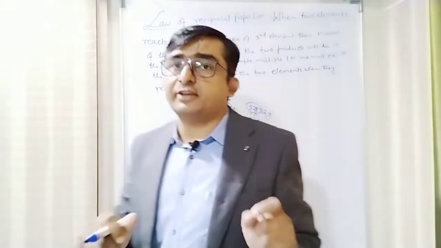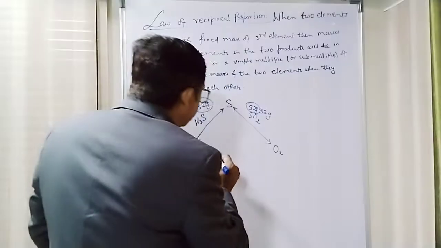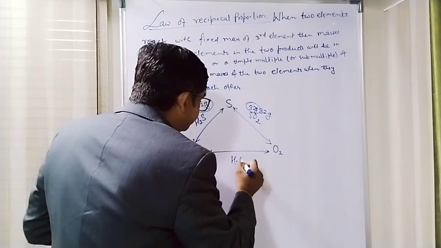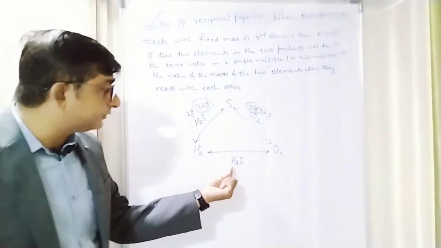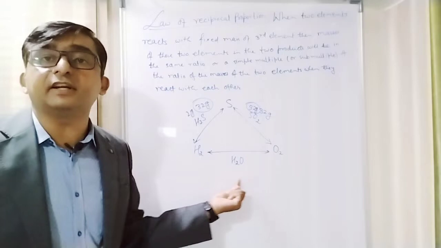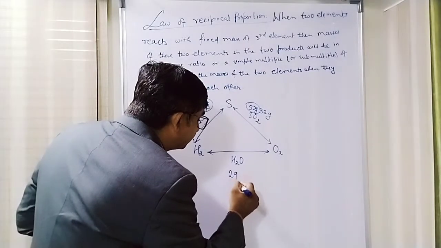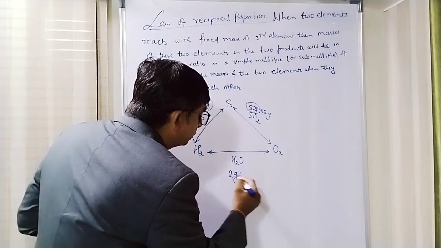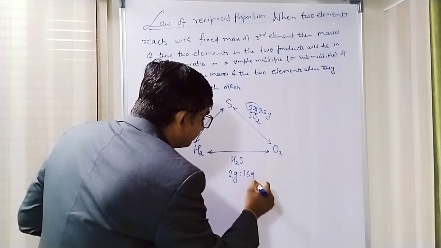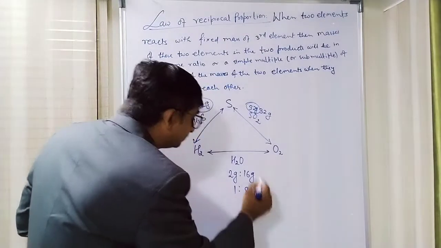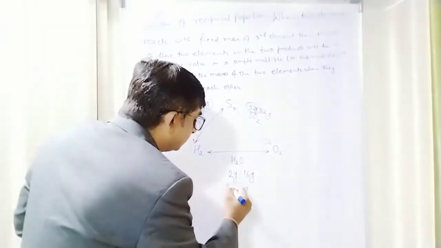Now let's react hydrogen and oxygen. If I let hydrogen and oxygen react, they will form water. Now I have to find the mass of hydrogen and oxygen in this compound. The masses of hydrogen and oxygen will be 2 gram to 16 gram. So if I take the ratio, it will be 1:8 by mass.